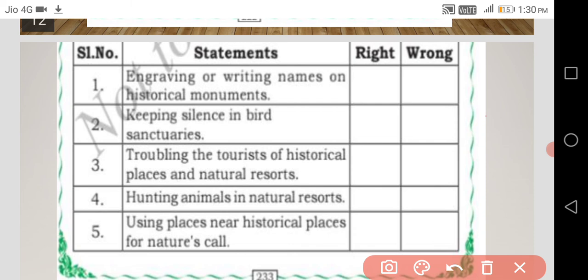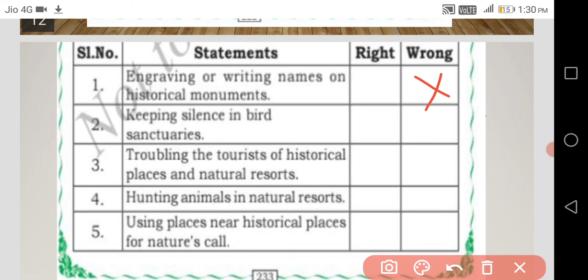Is it correct or wrong according to you? It is wrong. Why? Because it is a historical place. It is the duty of each and every citizen to maintain its beauty. So we should not write or do anything on the walls of historical places.